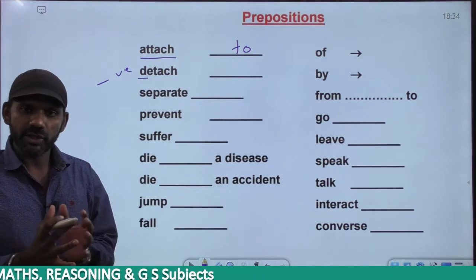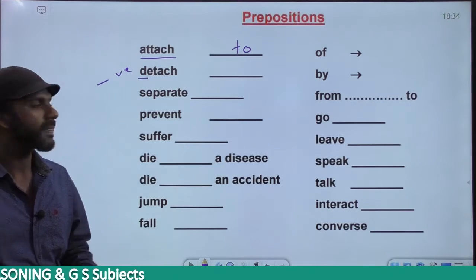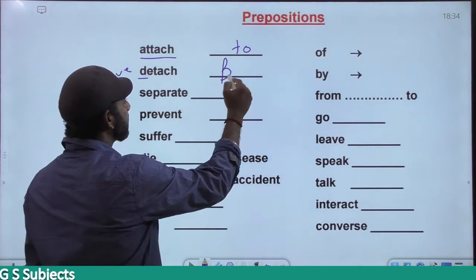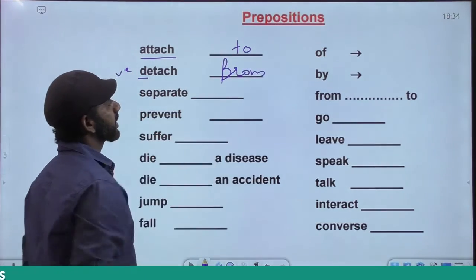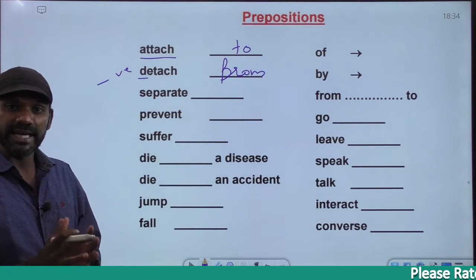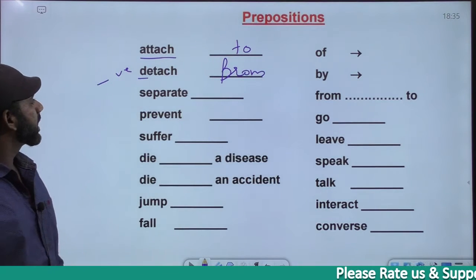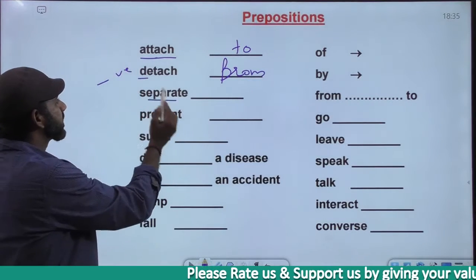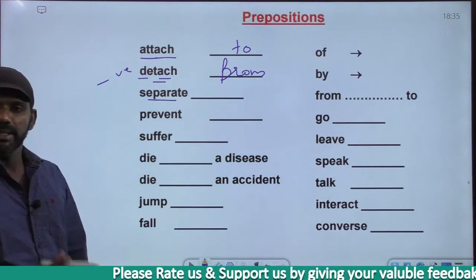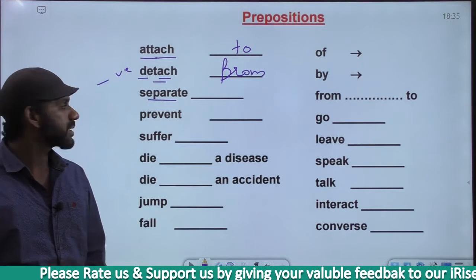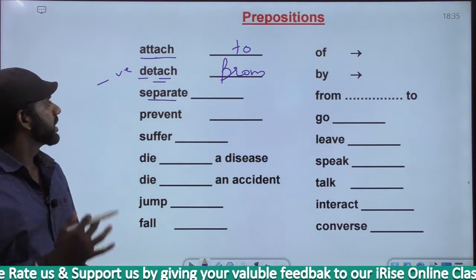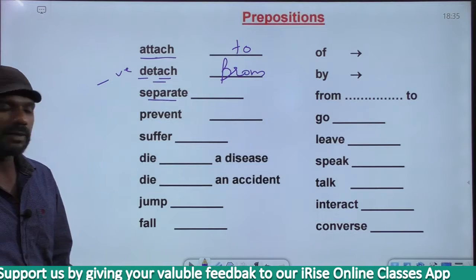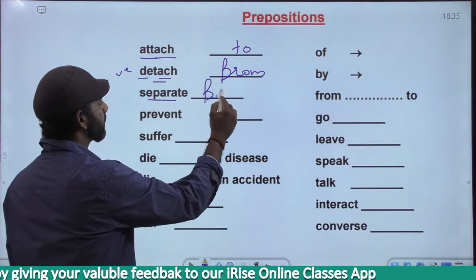It's attached to, detached from. Getting attached to and getting detached from. Separate is the opposite of attached, and separate is the same as detached, so it's separate from. So attached to, detached from, separate from.